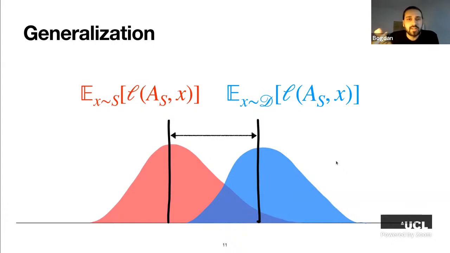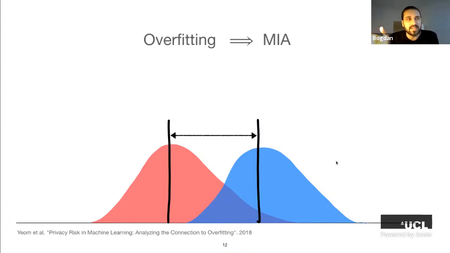The standard way to talk about generalization, at least one of them, is to define it as the difference between the average values of these two distributions. That's going to be classical generalization. It is somewhat easy to see that poor generalization or overfitting is a sufficient condition for models to be vulnerable to membership inference attacks, right?